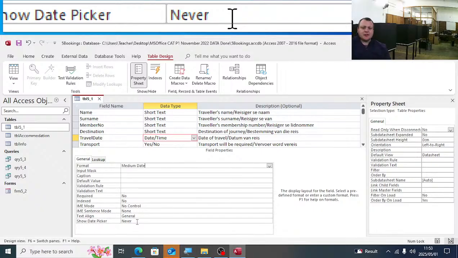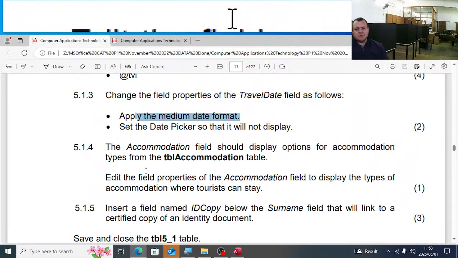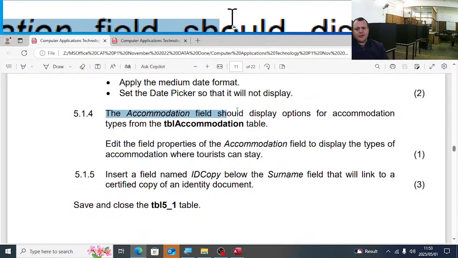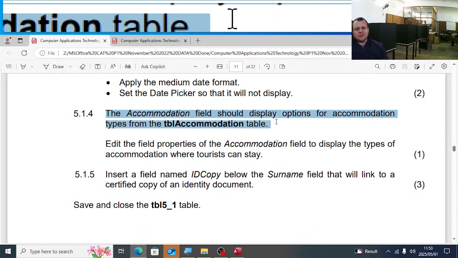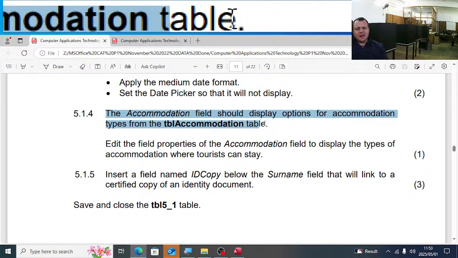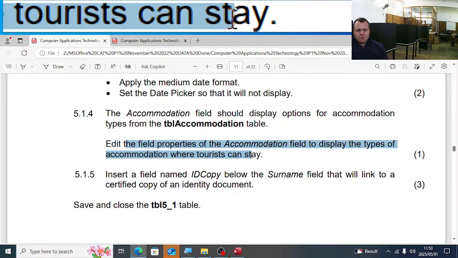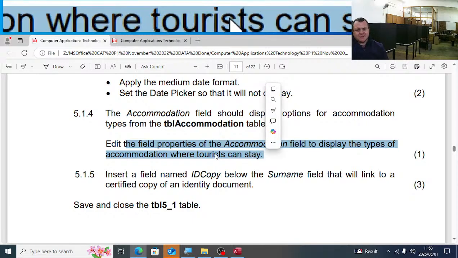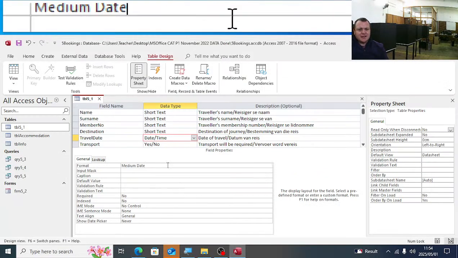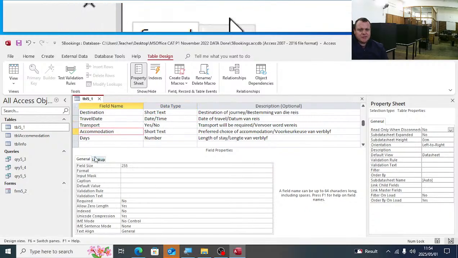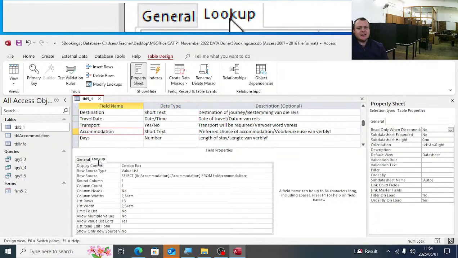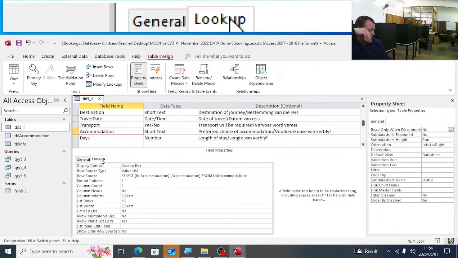Happy? Next one. Guys, the table is easy marks. 5.1.4, the accommodation field should display options for accommodation types from the TBL accommodation table. Edit the field properties of the accommodation field to display the type of accommodations where tourists can stay. So let's scroll down to accommodation. There you can see, guys, if you click on accommodation, the grade 11s, we did this. We have the lookup.